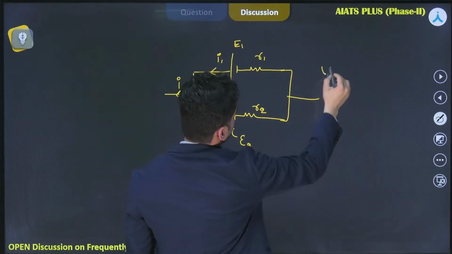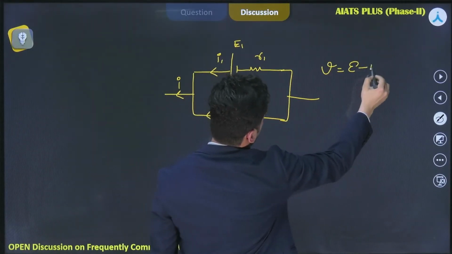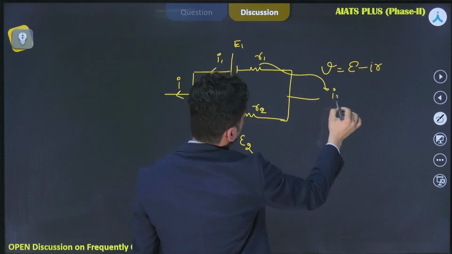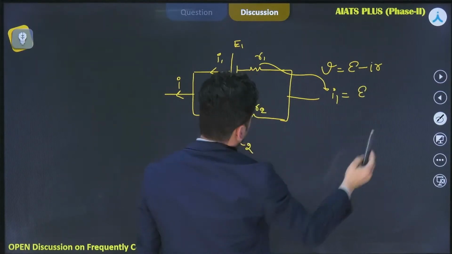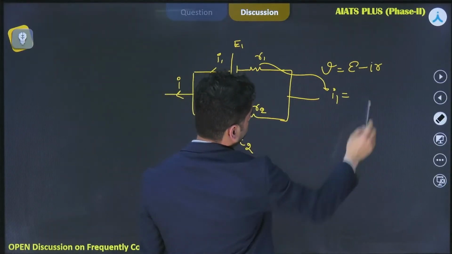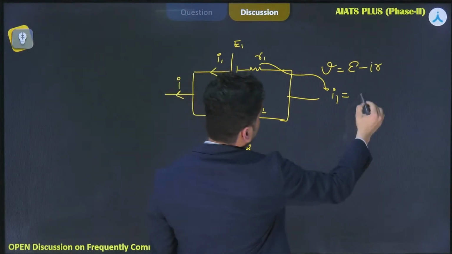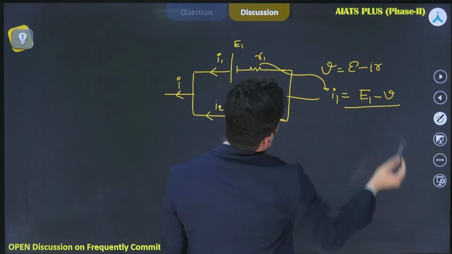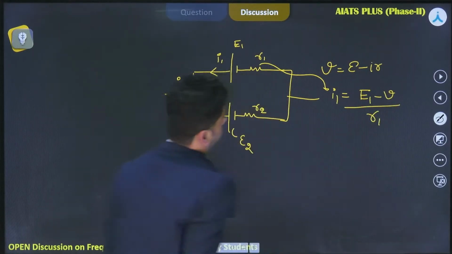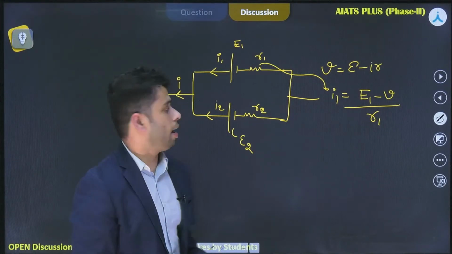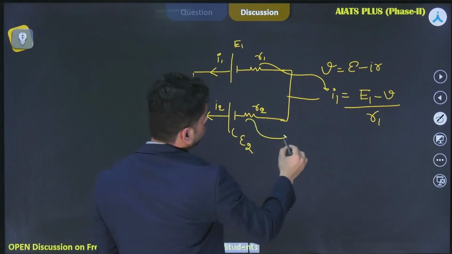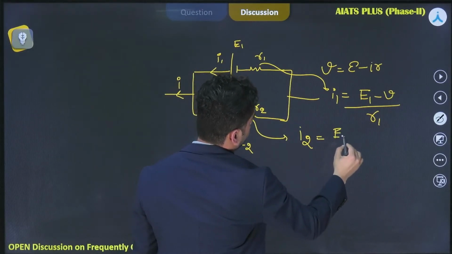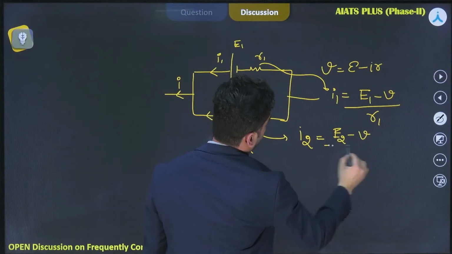So terminal potential difference V should be equal to E minus IR. So using this equation for this battery, I1 will be equal to E1 minus V by R1. And what about this battery? It is also discharging. So from here, I2 can be written as E2 minus V by R2.